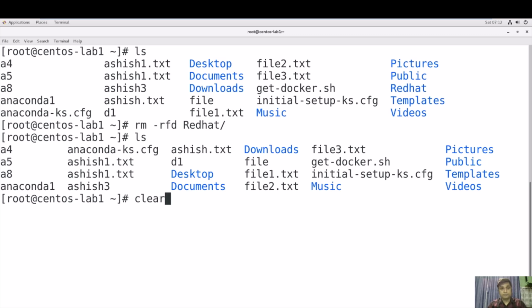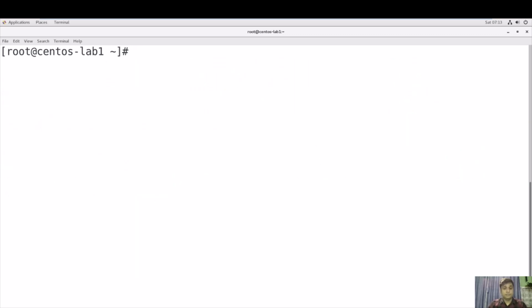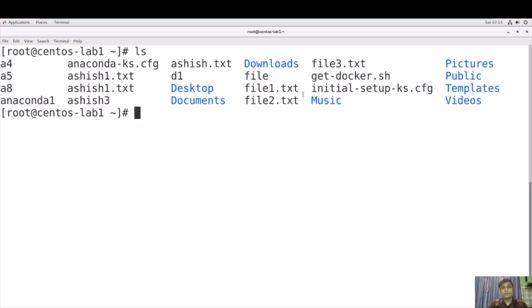Now we will see how to copy a file, right? Suppose you want to copy the content of file1.txt into another new file like file3.txt. So see what the contents available in this file1.txt are, right? So this is my first file. Now I want to copy this content from file1 to another new file.